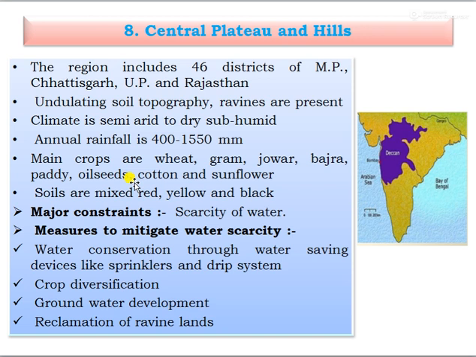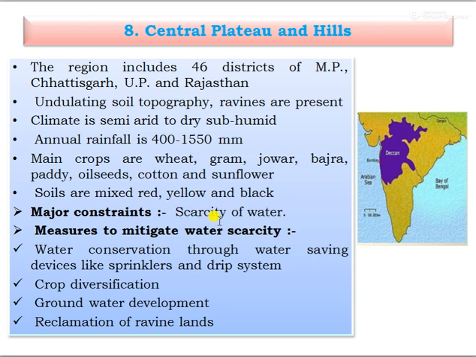And the next one, that is 8th, Central Plateau and Hills. This region includes 46 districts of the Madhya Pradesh, Chhattisgarh, Uttar Pradesh, and the Rajasthan. And undulating topography, ravines are present. Climate is semi-arid to dry subhumid, and annual rainfall is 400 to 1550 mm. And the main crops like wheat, gram, jowar, bajra, paddy, oilseeds, cotton, and the sunflower, and the soils are mixed with the red, yellow, and black.